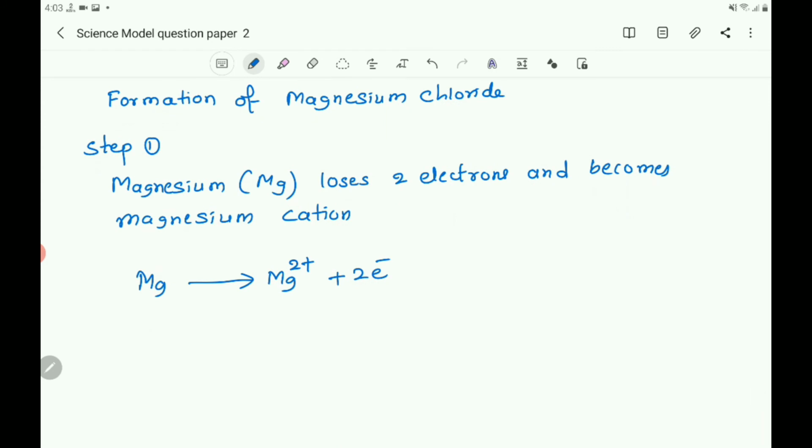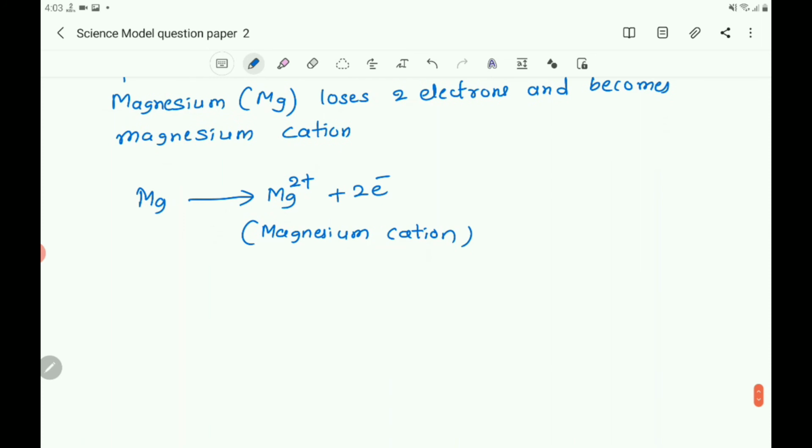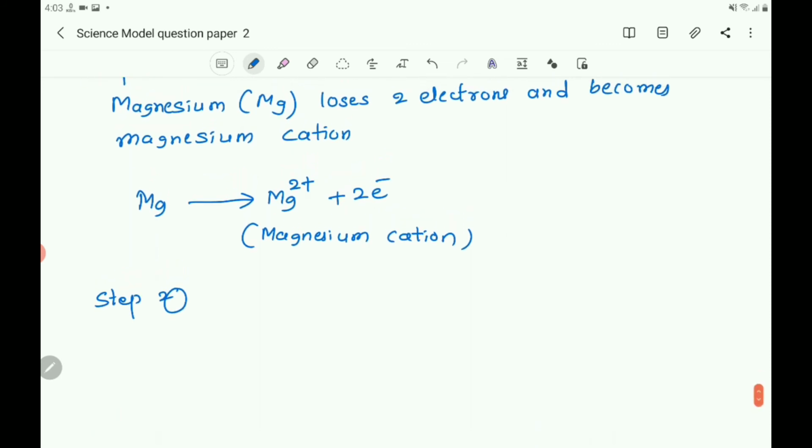Then step 2. You write this is a magnesium cation. In step 2 what happens?